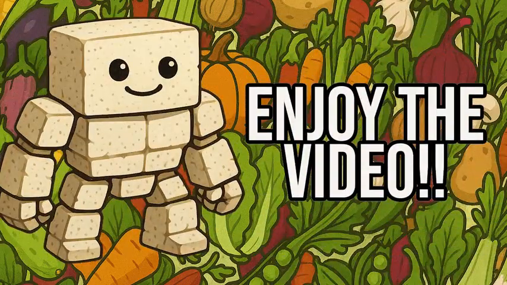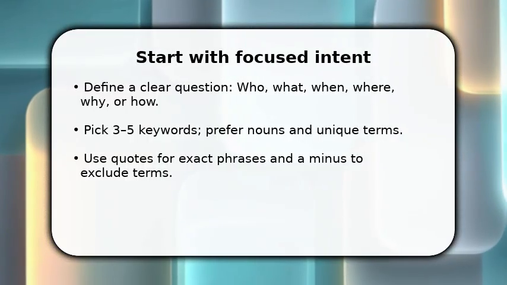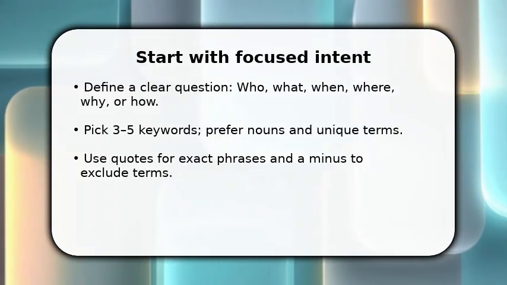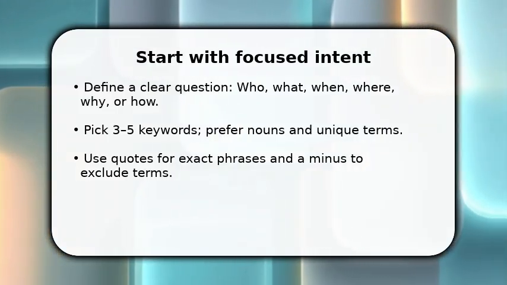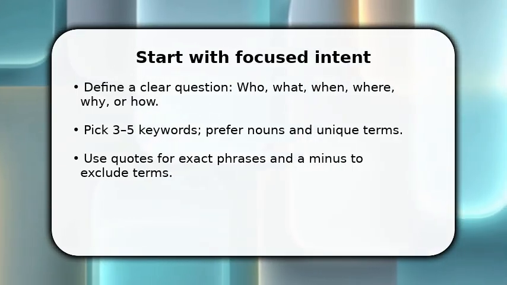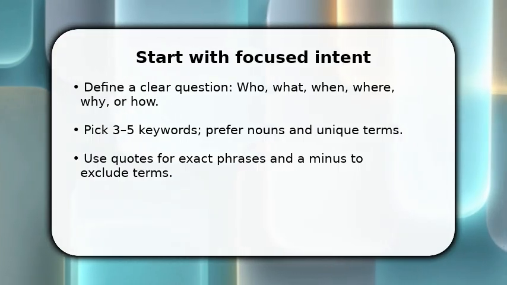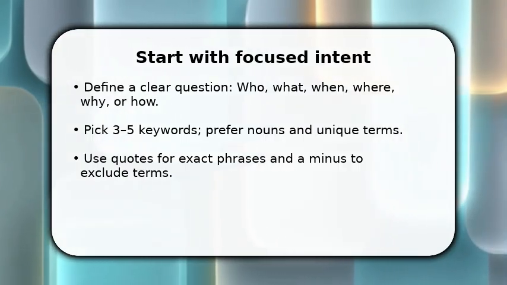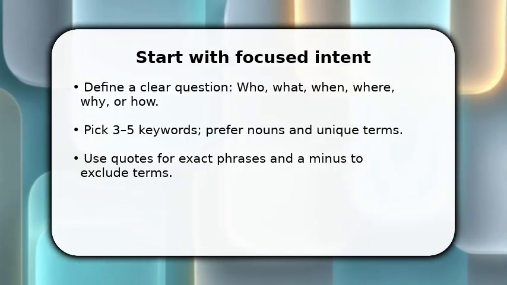You begin by deciding exactly what answer you need and why it matters. Once you have intent, strip your query to 3-5 precise keywords. Prefer nouns or unique names because they narrow results. Use quotation marks for an exact phrase and a minus sign to drop irrelevant topics.